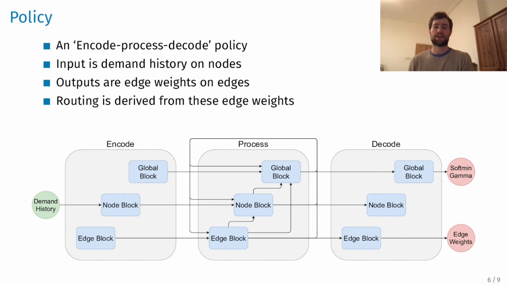Now for some quick detail on the policy that we decided to use. We used an encode process decode style policy built using the GraphNets library, and so it followed the GNN model which that library uses, where edges, nodes, and global state are processed separately. For the inputs, at the start we place the traffic history onto the nodes of the graph.